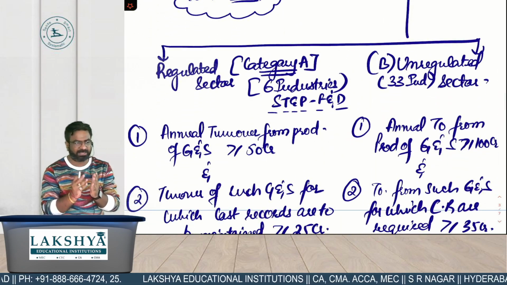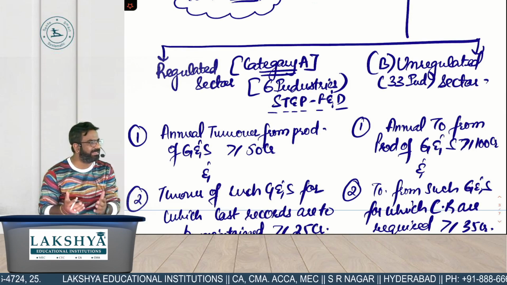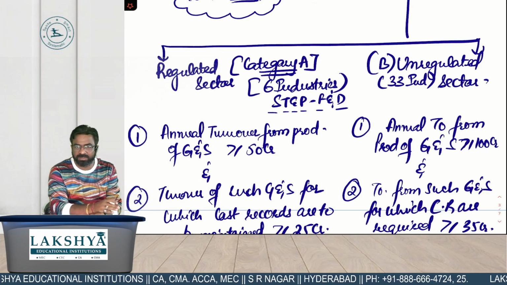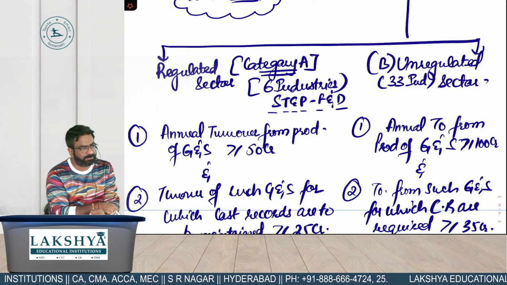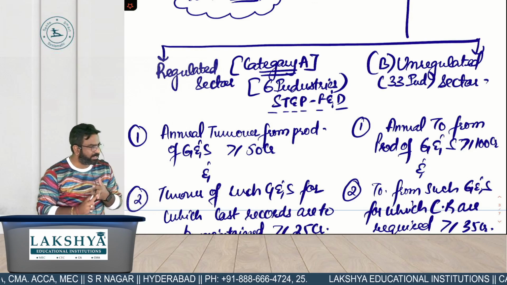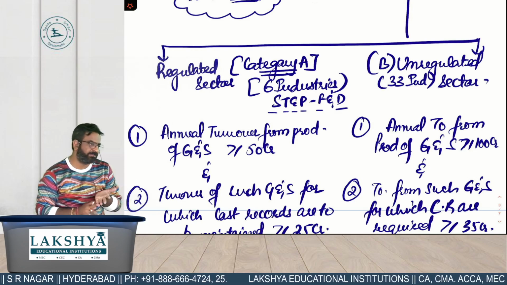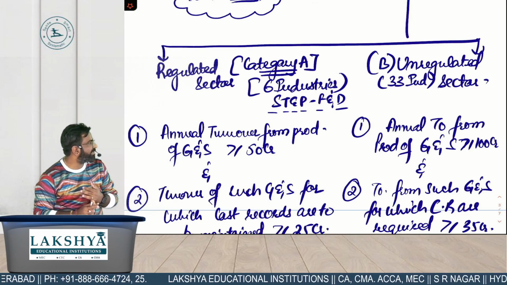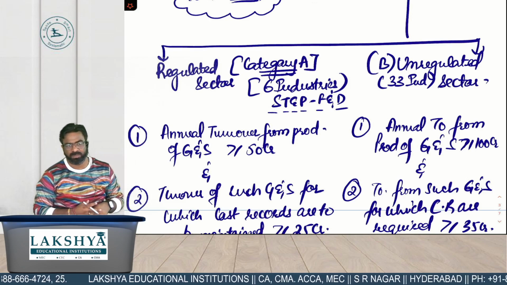तो हमने क्या करा था all the 6 basically areas has been divided into 39 industries. 39 industries में 6 are regulated and 33 are unregulated. What are the 6 which are regulated? Sugar industry, telecom industry, electricity, then petroleum, then pharma and drugs. So these are the industries which are called as category A as well as 6 industries or unregulated में 33. But what is the turnover limit?